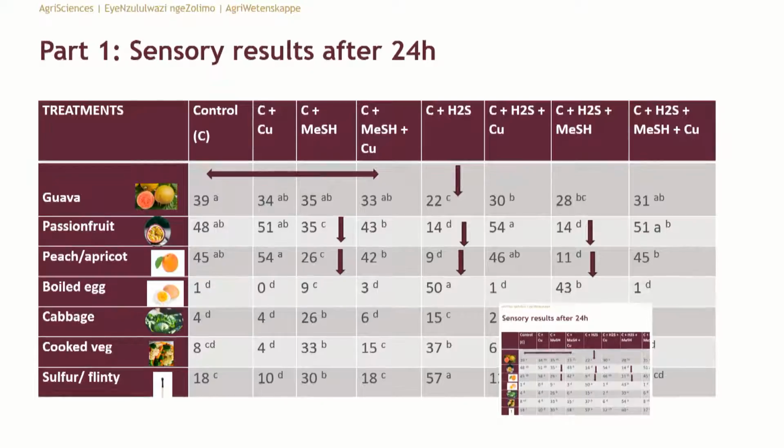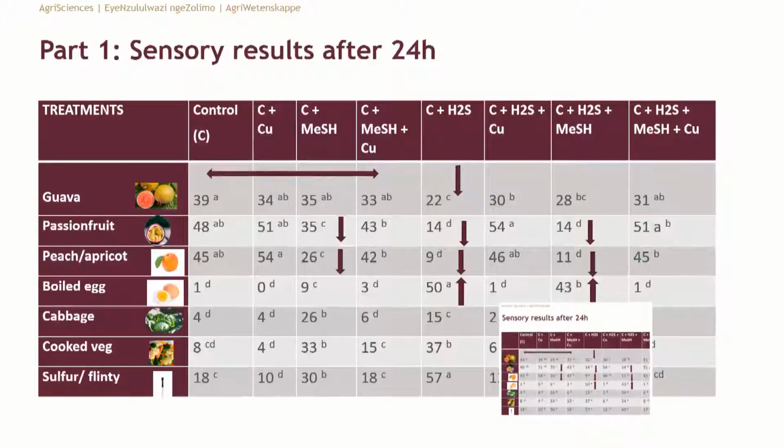And also the combination of methanethiol and H2S. Boiled egg obviously increased quite a lot where H2S was added, and this is obviously one of the descriptors linked to H2S, boiled egg. But again, where we added copper, you can see the levels, even after 24 hours, the intensity of this descriptor changed or decreased very quickly, very rapidly.